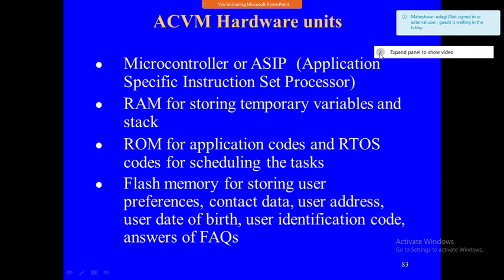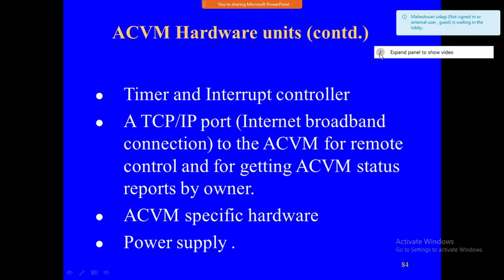Flash memory for storing user preferences, contact details, user addresses, user date of birth, user identification code, and any frequently asked questions, which also have to be stored. For those things, we are going to use the flash memory. So the hardware components necessary are the microcontroller or ASIC, RAM, ROM, and flash memory.